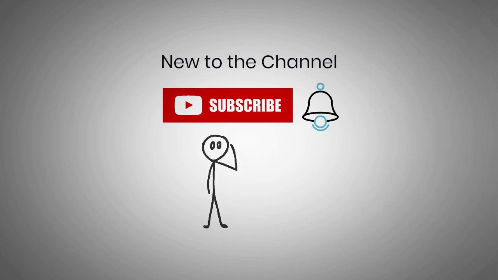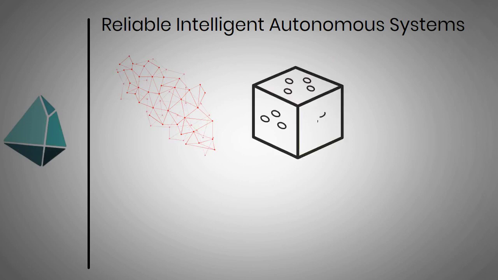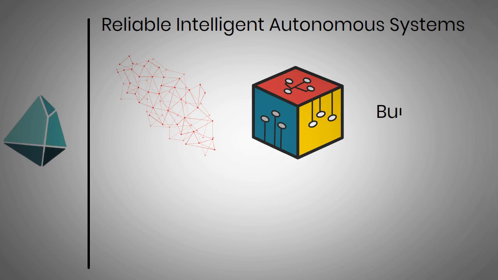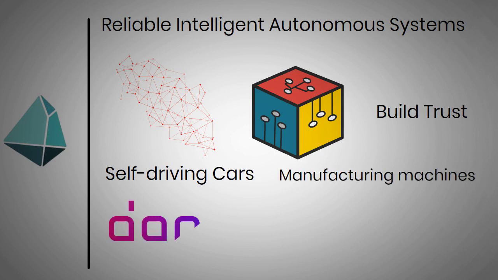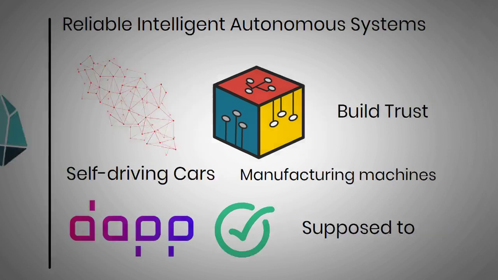Now, with the intro out of the way, let's get into our topic for today. Trias, trustworthy and reliable intelligent autonomous systems, is a full-stack decentralized cloud computing infrastructure and ecosystem for all-scale and enterprise-ready applications. It aims to build trust in all machines that produce data, such as self-driving cars, manufacturing machines, dApps, and more. It does this by providing firm assurance that these machines will always perform the way they are supposed to and process the correct data.